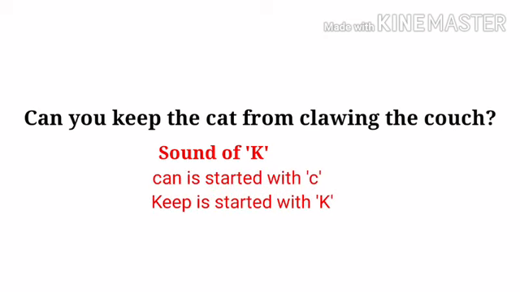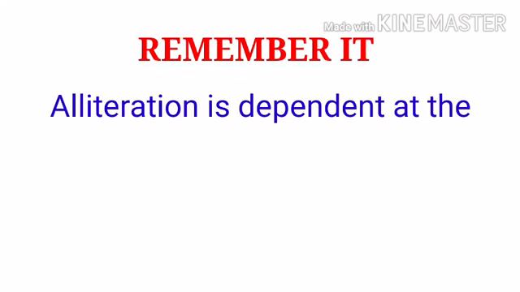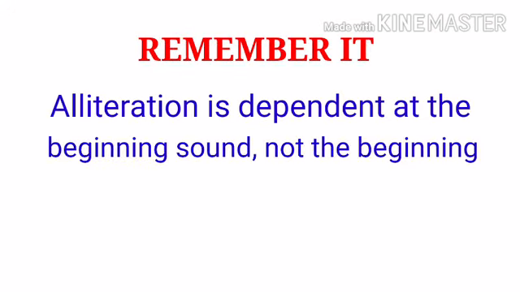But the first letters are not the same. Can starts with C and keep starts with K. But here the same sound ka is repeated in both words. So please remember, alliteration depends on the beginning sound, not the beginning letter.